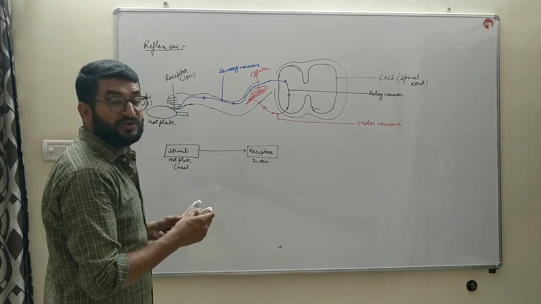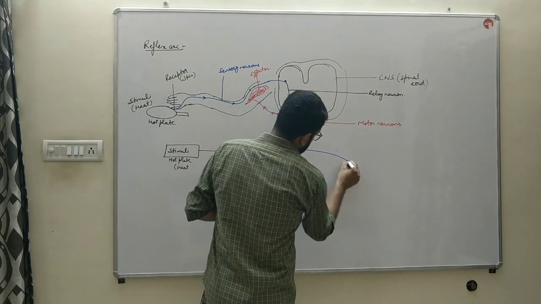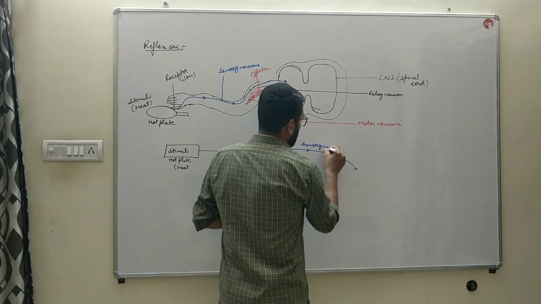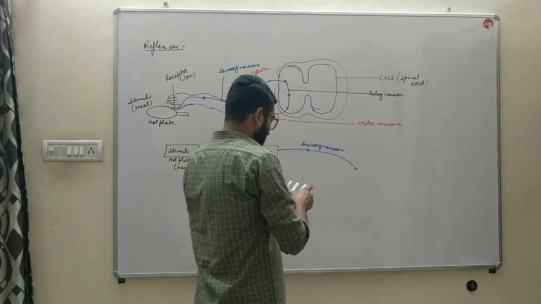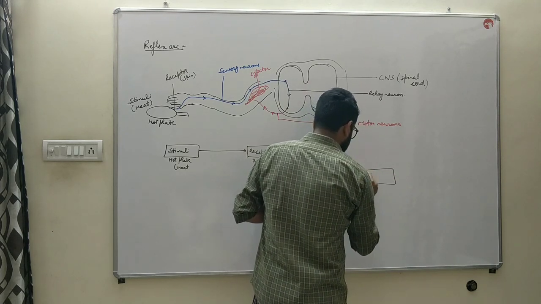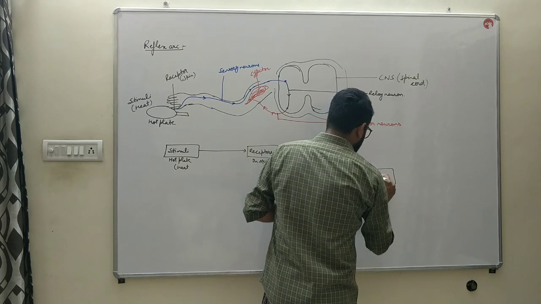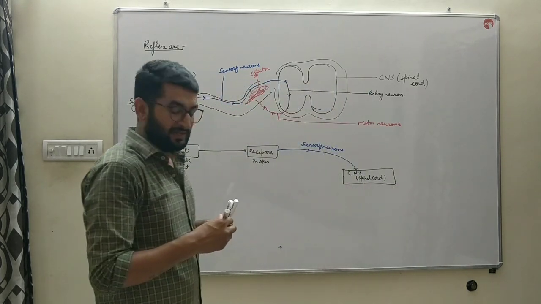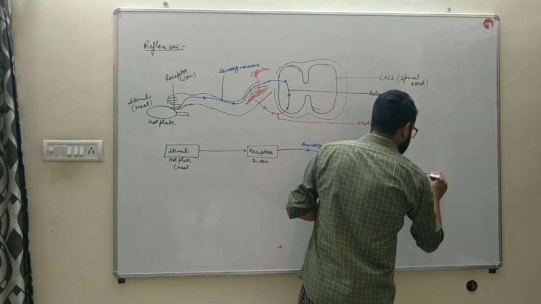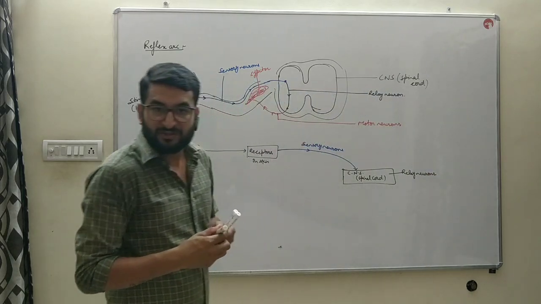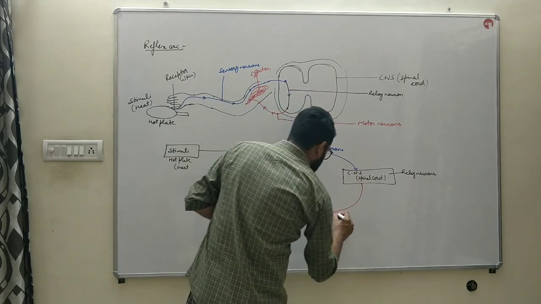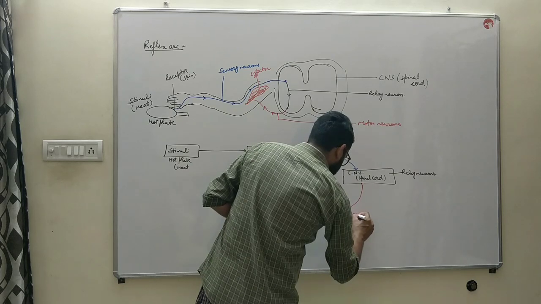Then from those receptors, the signal is carried by sensory neurons to the central nervous system, that is spinal cord. In this case, spinal cord plays the part of central nervous system. In the central nervous system, the neurons which are present are relay neurons. Then after interpretation, the response is sent to the effector by the help of motor neurons.